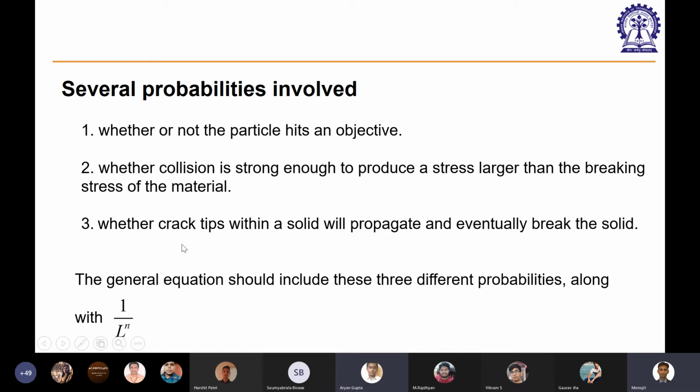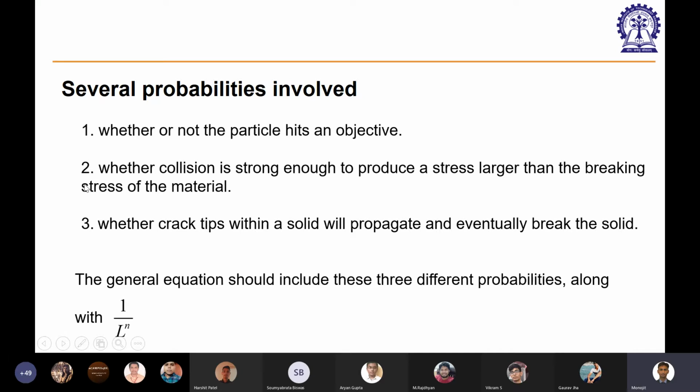This I can somewhat agree with, but it depends on the particle nature and on many factors. But intuitively, it feels like you require more force to generate a crack inside a solid particle. Once you have a particle which already has a crack inside it, you require a relatively smaller force to break it.